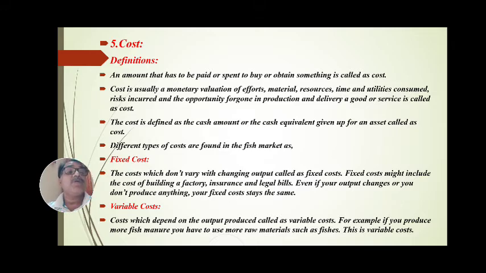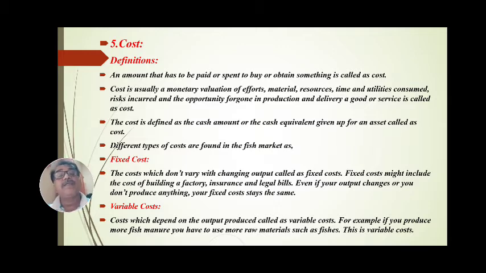Even if output changes, or you don't produce anything, fixed cost stays the same. What is meant by fixed cost? Simply, the cost which doesn't vary with changing output is called fixed cost.